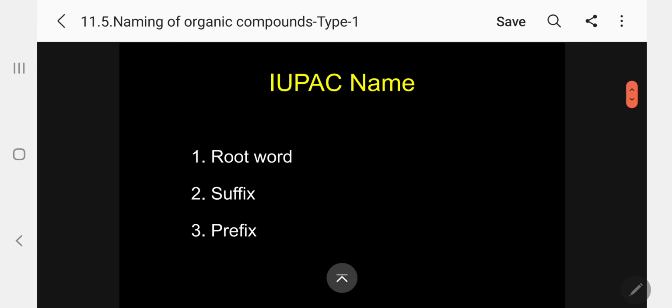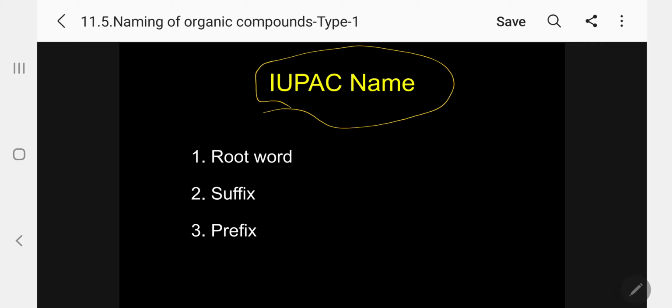So let me come to IUPAC. I already informed you, International Union of Pure and Applied Chemistry. Chemists from throughout the world formed a committee, with members representing different countries, the IUPAC committee, and they have framed some rules. We follow these rules to name compounds. That is called the IUPAC rules. So in order to understand the IUPAC name, let me explain.